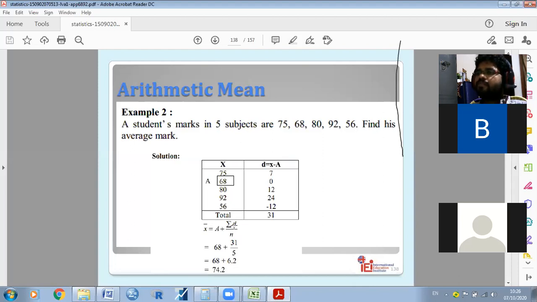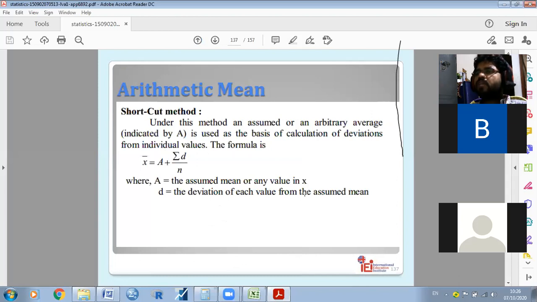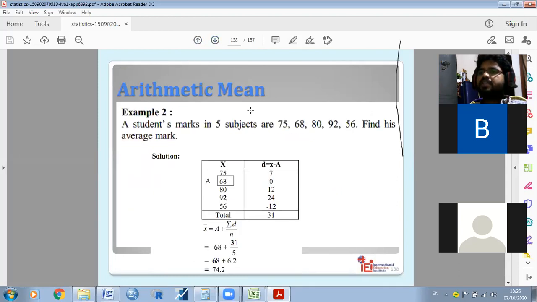What is sum of d? D is for deviation: the deviation or difference between the assumed mean and the actual marks. So it is the deviation of each value from the assumed mean. For example, 68 minus 68. D is nothing but x minus a, where x is the x value and a is the assumed value.